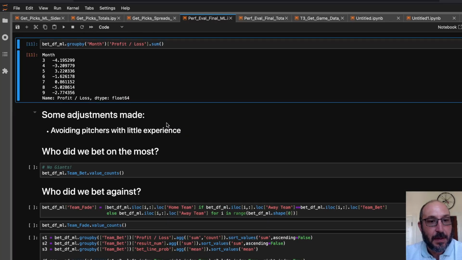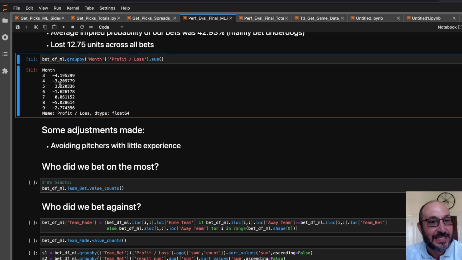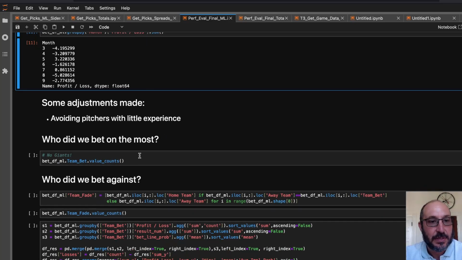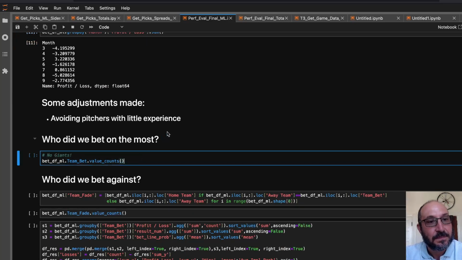So that was the main adjustment we made. I think I also did change the model a little bit at some point again around late May, when I was changing the totals model. I think I did make an update at that point to the Moneyline model.